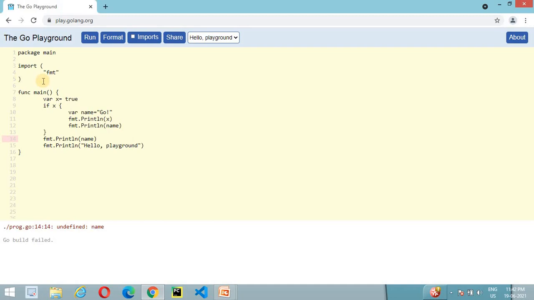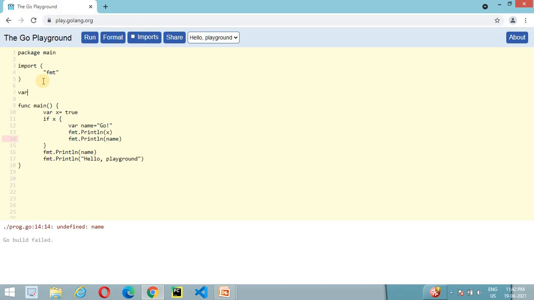Let's move on to the global scope. In the case of global scope, we declare a variable at the top level of the program, or you can say at the package level. So here we are going to declare the same variable x with value true. In this case we can use this variable inside it, and we are not able to use the name variable outside. If we execute this program, it will work properly, because variable x is declared at the global level.